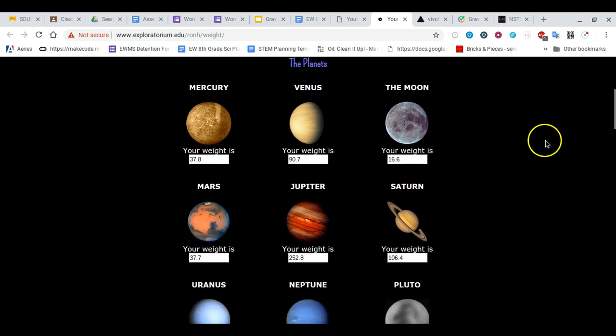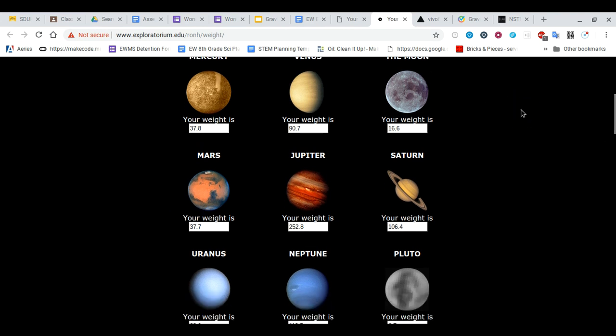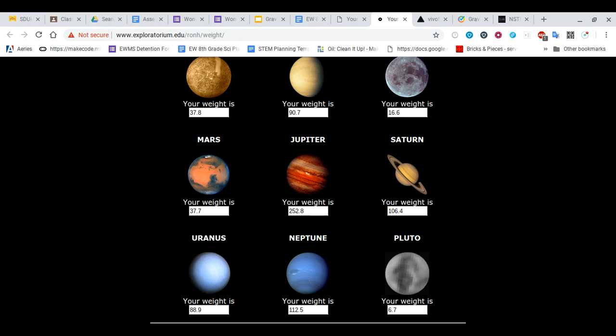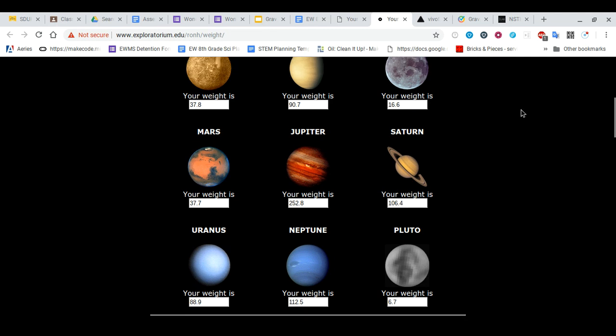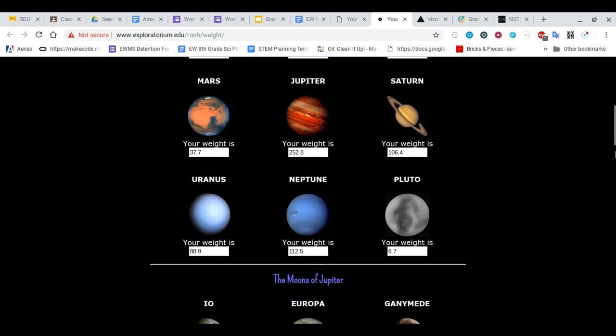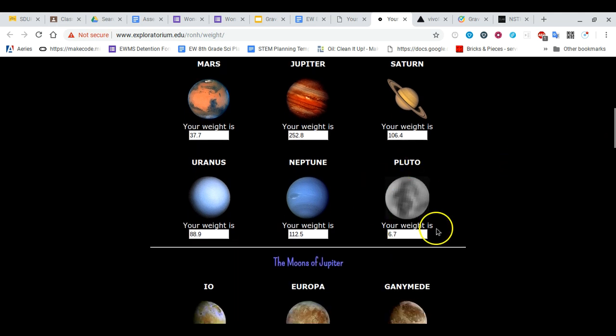And what I'd like you to notice is that depending on the planet that you're on, your weight is different. On Earth, your weight is 100 pounds. And so then you can take a look at what it is on the other planets. You probably remember that Jupiter is one of the biggest planets, or is the biggest planet in our solar system. And you'll notice that your weight is heaviest on Jupiter. Pluto, which is a dwarf planet, not even considered a planet anymore, your weight would only be 6.7 pounds.